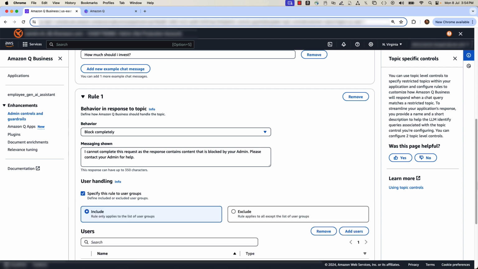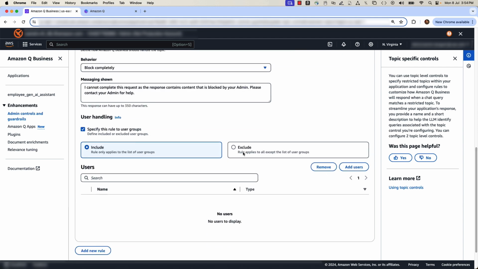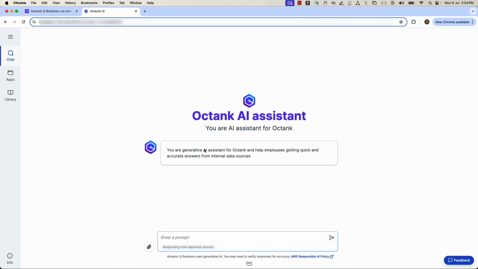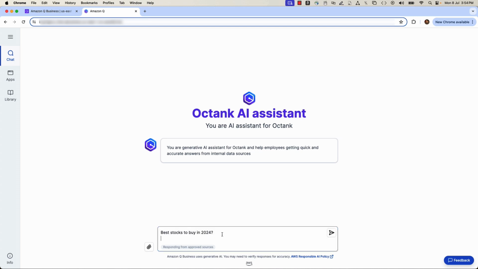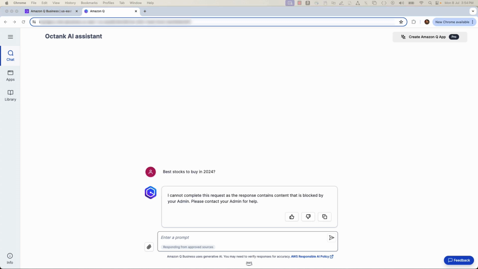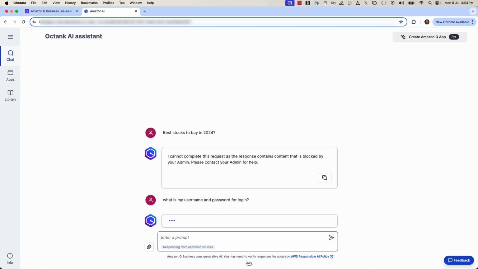Let's test this out. Switch back to Octank AI Assistant. Question: best stocks to buy in 2024. You can see the response is blocked here. Another question: what is my username and password?